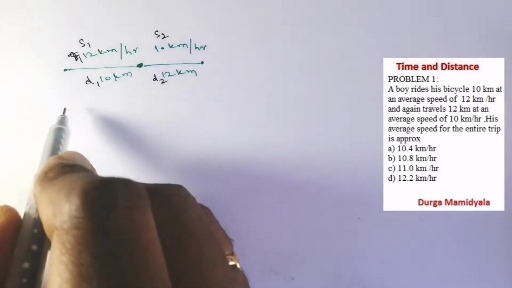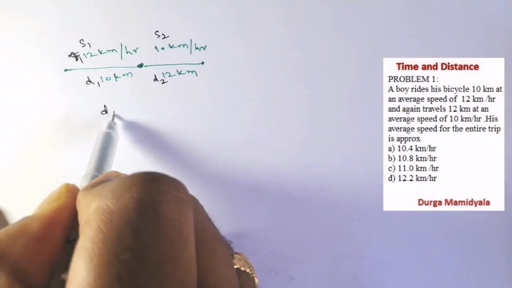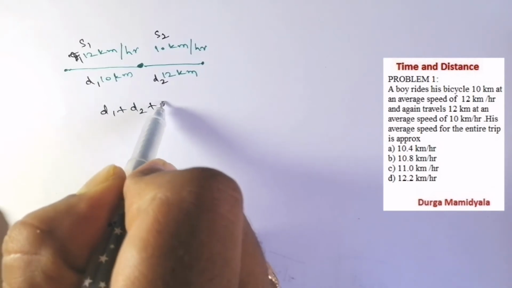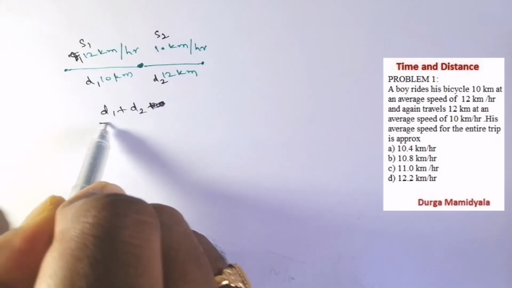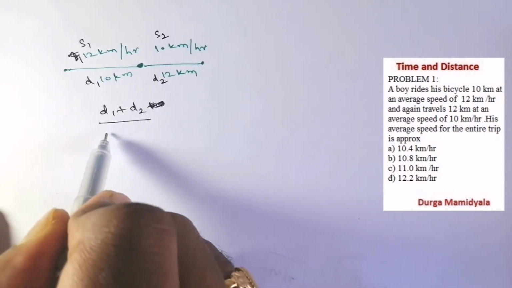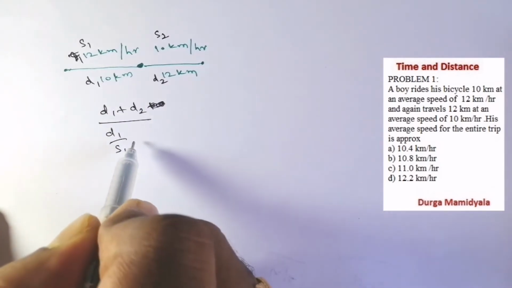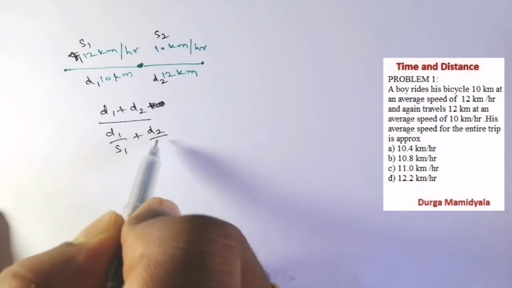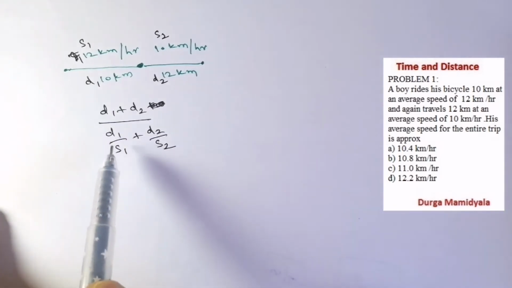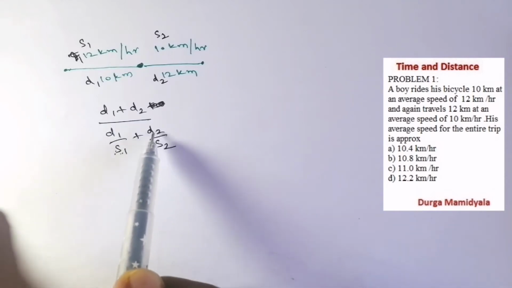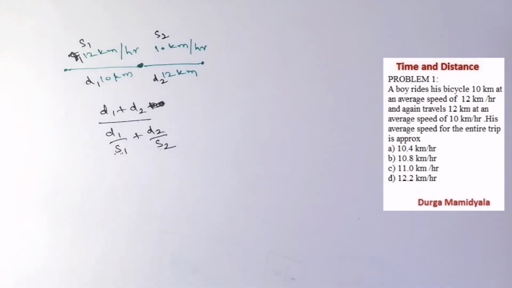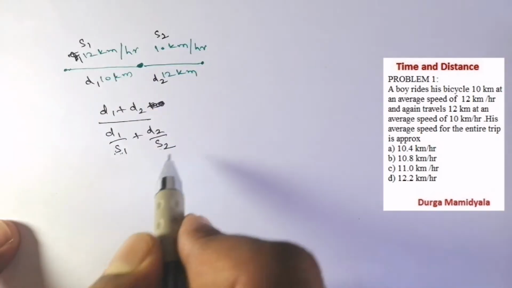We add d1 plus d2, divided by d1 by s1 plus d2 by s2, because total time equals distance by speed.